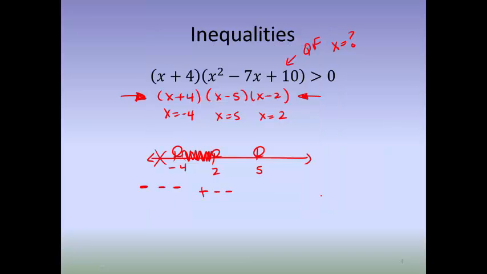I apologize about that. Alright, between 2 and 5, I choose the number 3. So that's a positive, a negative, and a positive. That does not work for me. And then choosing something bigger than 5, if I use 10, I get a positive and a positive. That's awesome, that's what I want. So this one gives me from -4 to 2, union 5 to positive infinity.